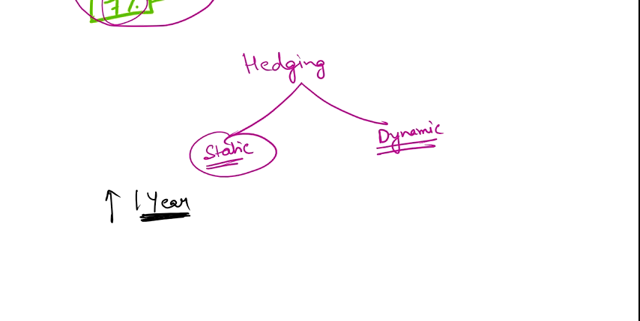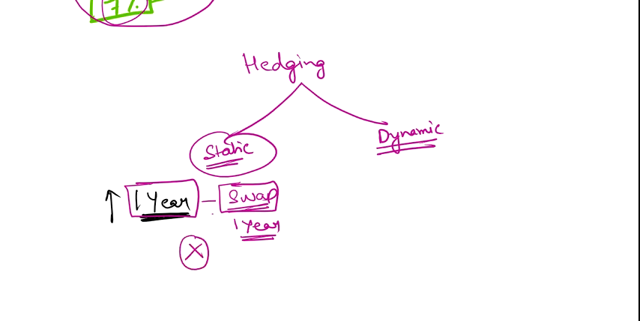So I will enter into a swap which is also for 1 year, meaning my maturity is matched. I will enter into a swap for 1 year, which means now I am completely unworried about the potential future losses because I am completely hedged for the complete 1 year.